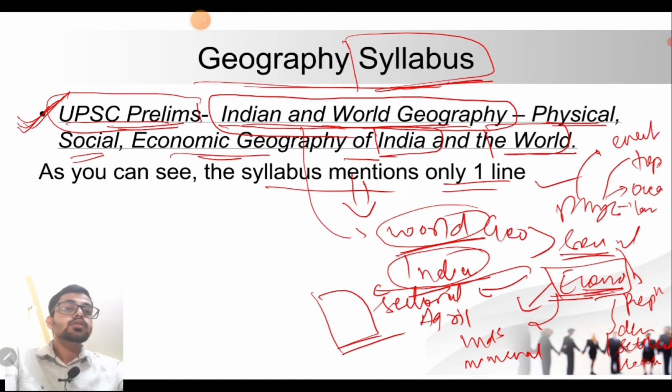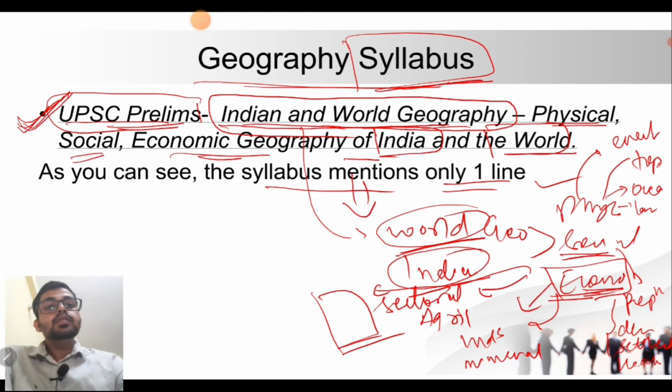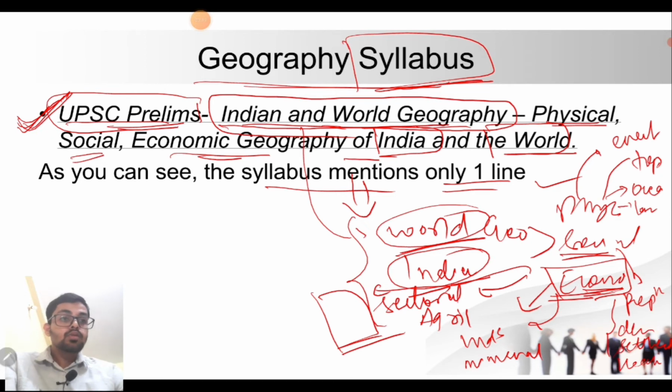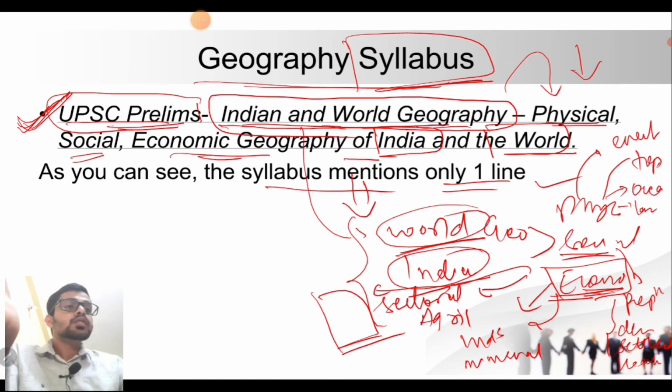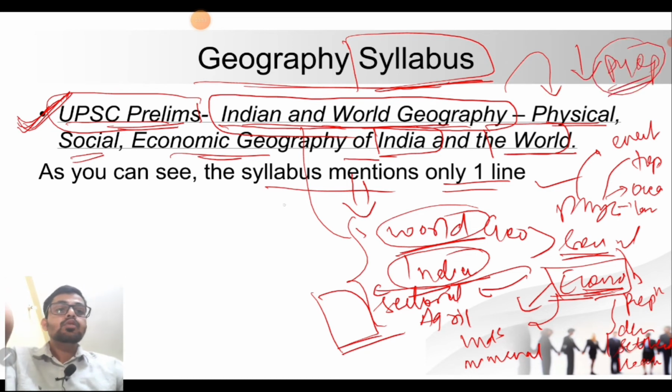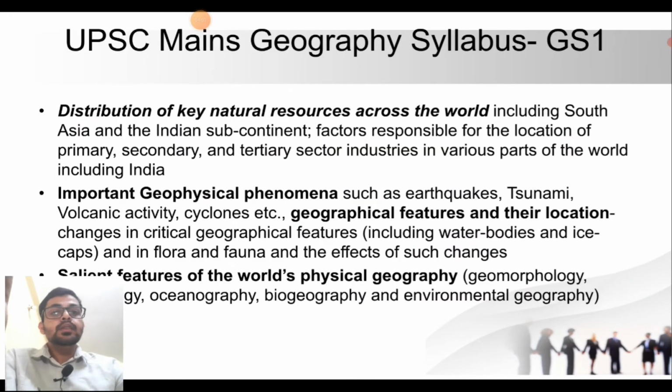This is the distribution of the geography syllabus as mentioned in the prelims, a rough idea. One has to consider that this is the syllabus UPSC has given us, and what kind of questions they are framing on it. We will go through the previous questions also, but let us not forget these lines as mentioned by the UPSC. Now we are going to study the main syllabus as mentioned by the UPSC.